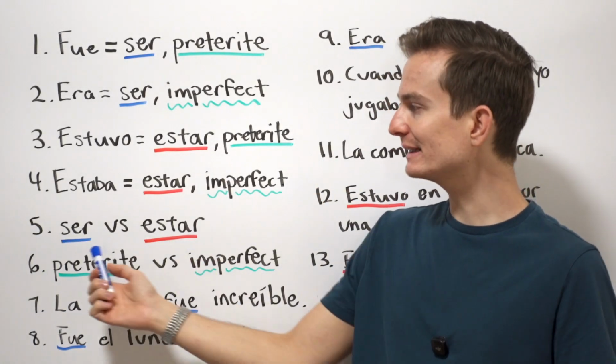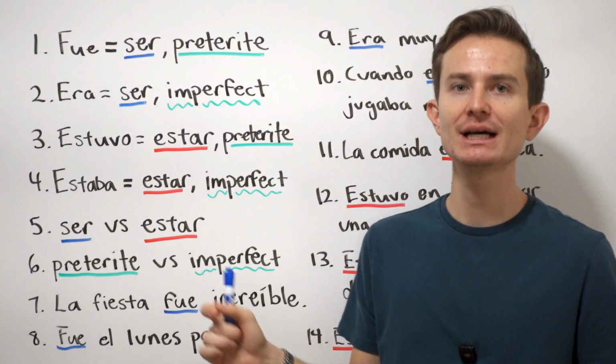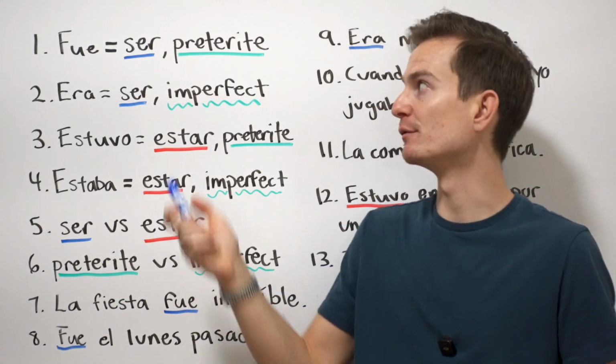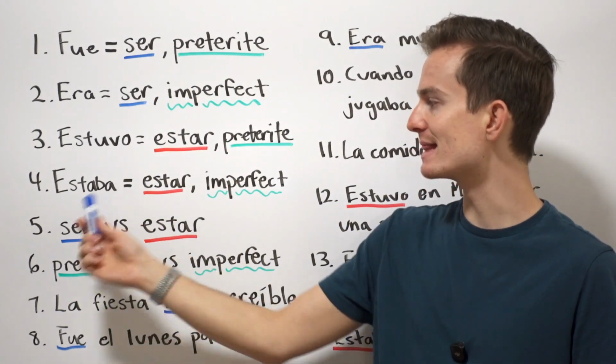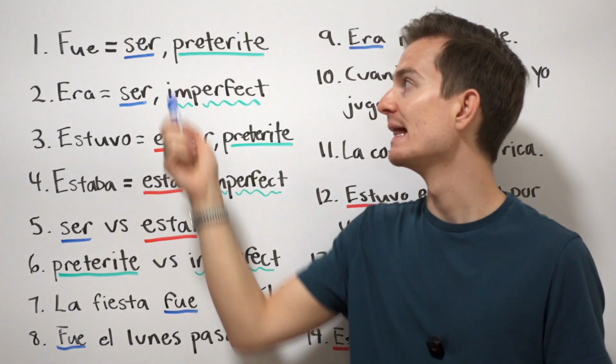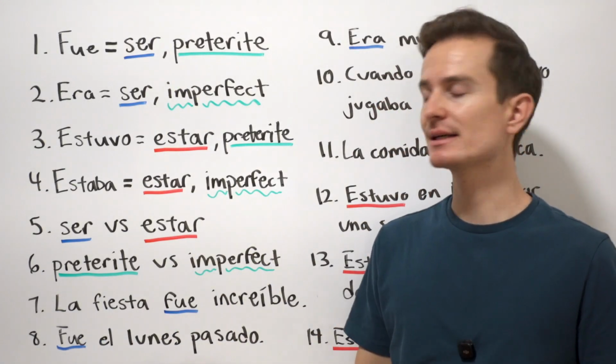So if you're struggling with knowing the difference between ser and estar and the difference between the preterite versus the imperfect, I recommend that you get that down first before worrying or stressing too much about this. Because if you get these down, then hopefully this will be much easier for you. All right, so now let's take a look at some examples.